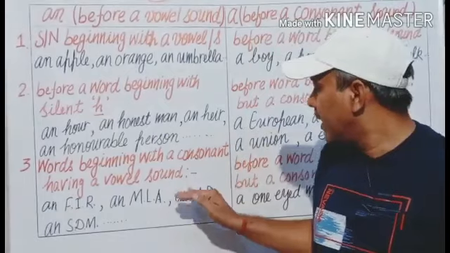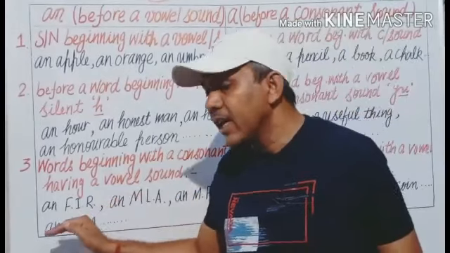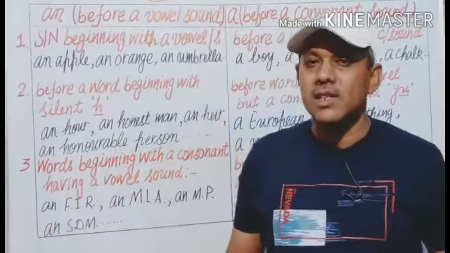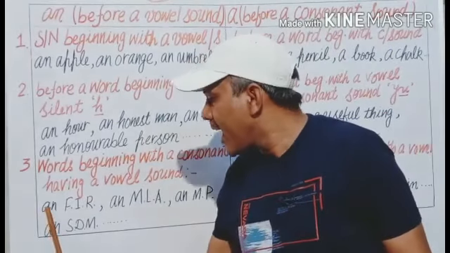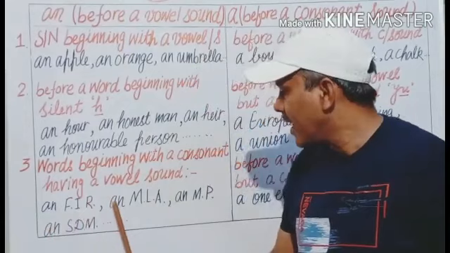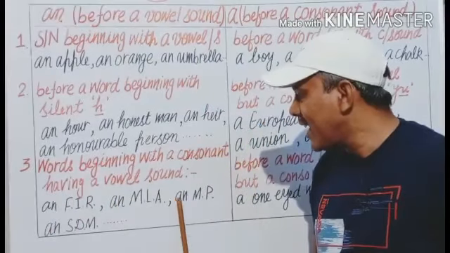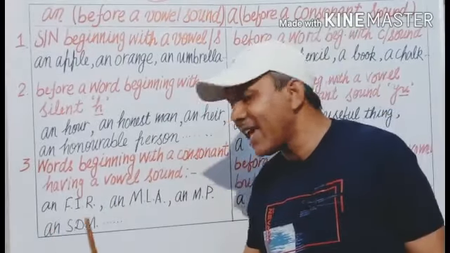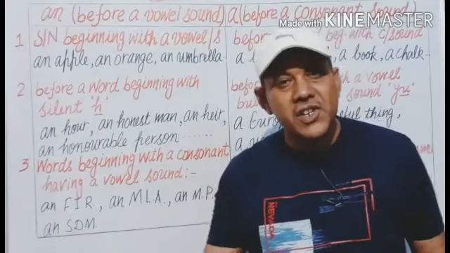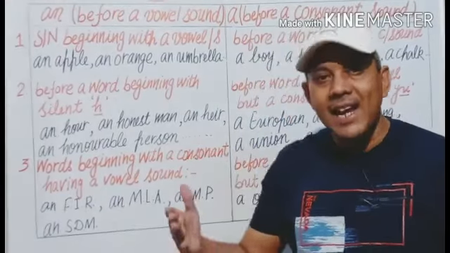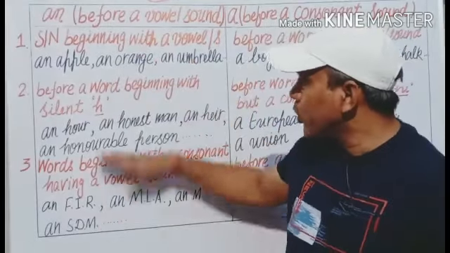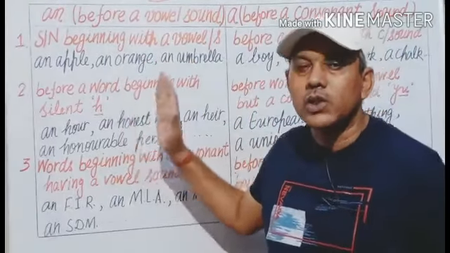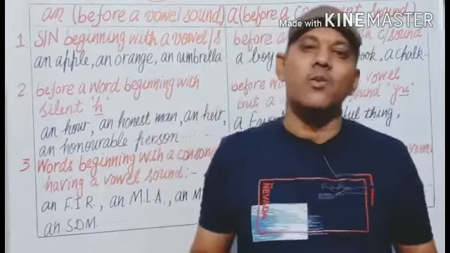A vowel sound is there at the beginning of these words. That's why we use AN before them: an FIR, an MLA, an MP, an SDM, an action, an LLB, like this. In this way, we use AN before these three types of words.